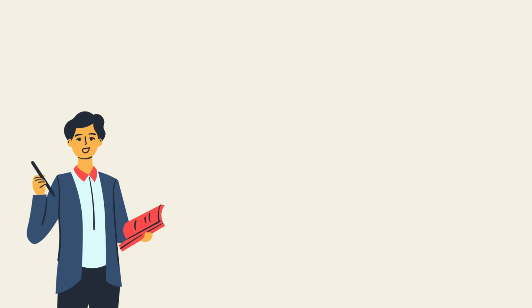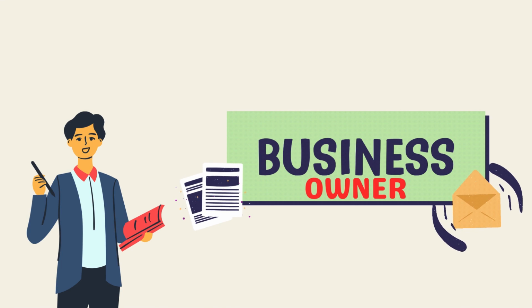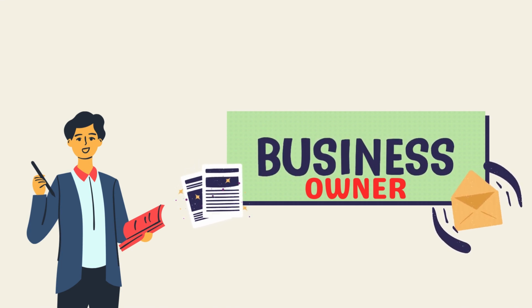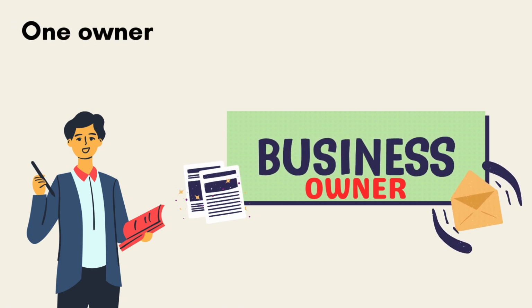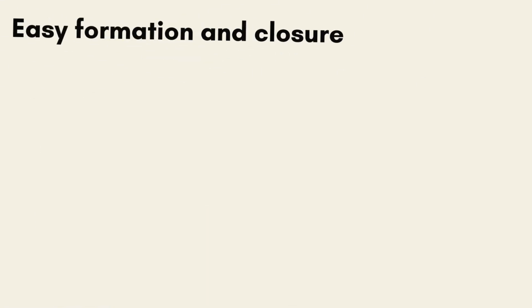Let us start our discussion with the simplest form of business organization, which is sole proprietorship. The word sole implies only, and proprietor refers to owner. Thus, a sole proprietor is the one who is the only owner of a business. Sole proprietorship is the simplest form of business organization, where a single individual owns and manages the business. Let's understand the key features of a sole proprietorship organization.